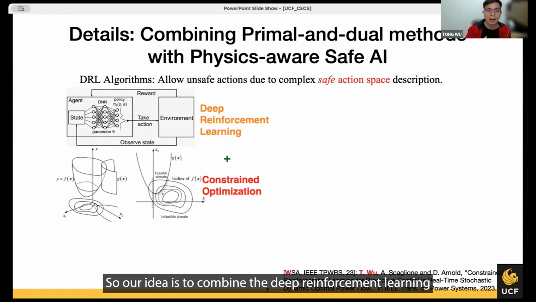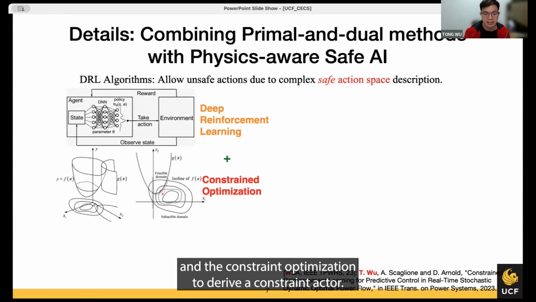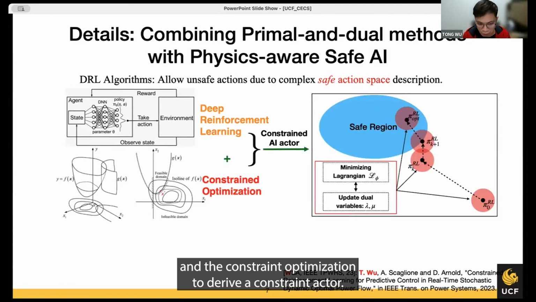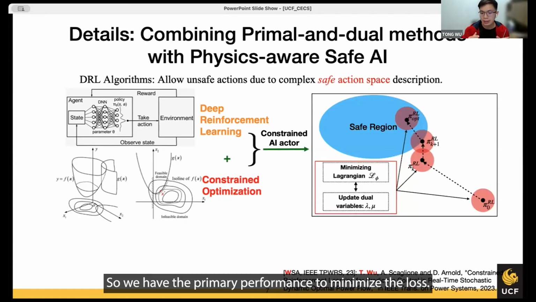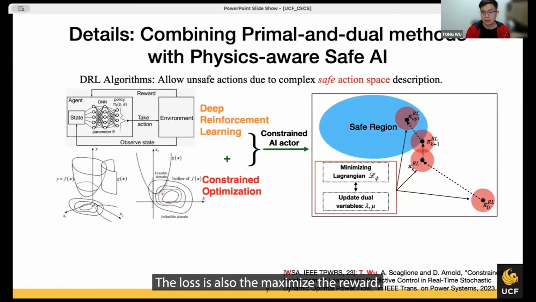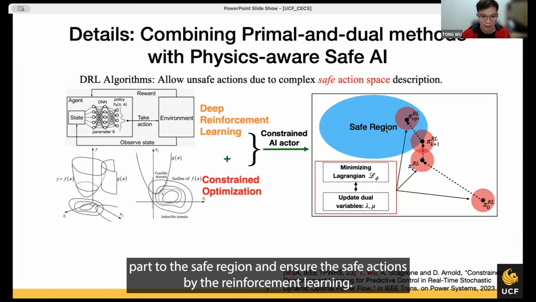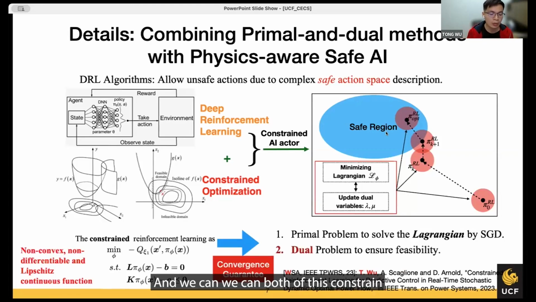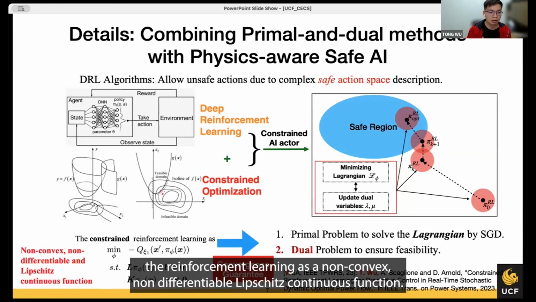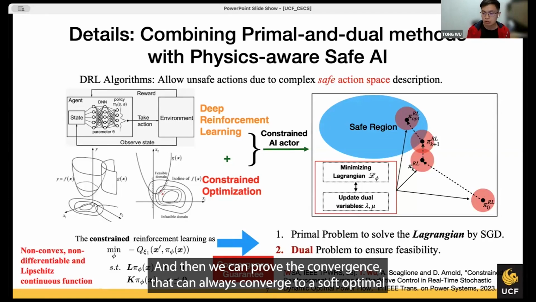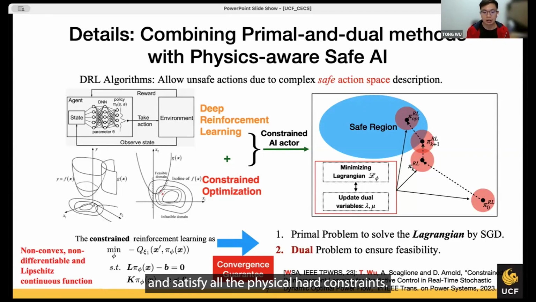So our idea is to combine deep reinforcement learning and constrained optimization to derive a constrained AI actor. We have the primal problem to minimize the loss, which is also to maximize the rewards. We also have a dual problem that can gradually move the feasible region from the unsafe part to the safe region and ensure safe actions by the reinforcement learning. We can model this constrained reinforcement learning as a non-convex, non-differentiable Lipschitz continuous function. We can prove the convergence: it can always converge to a suboptimal solution and certify all the physical hard constraints.